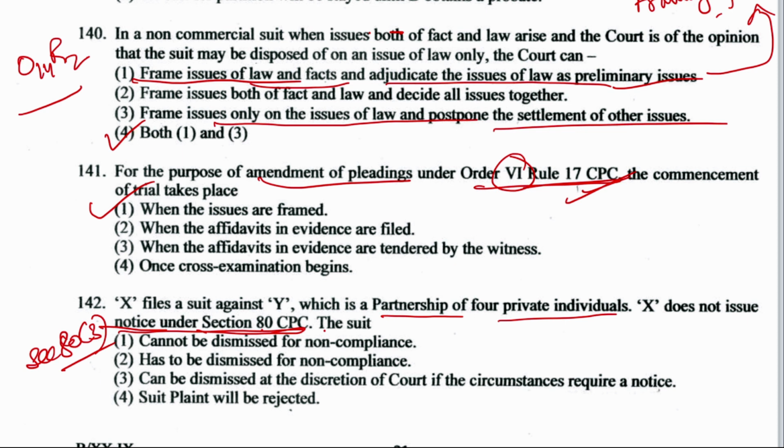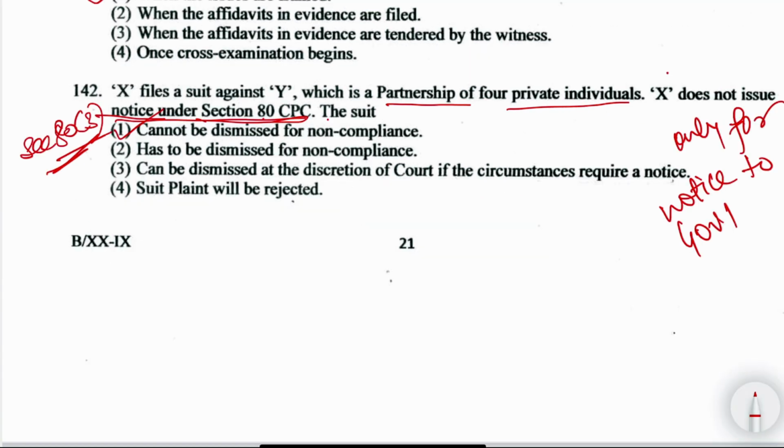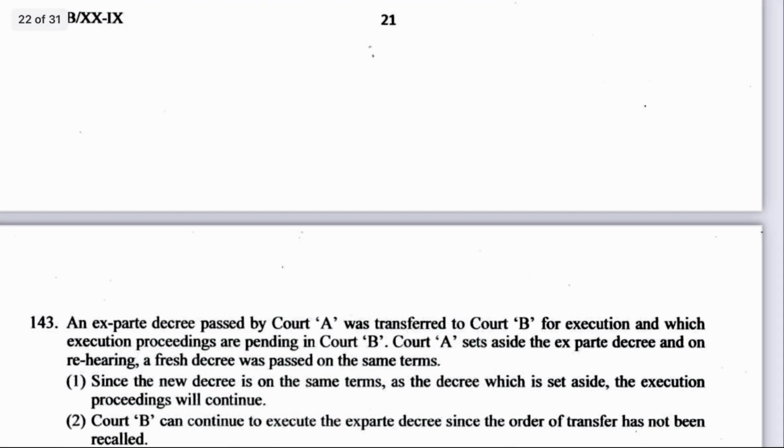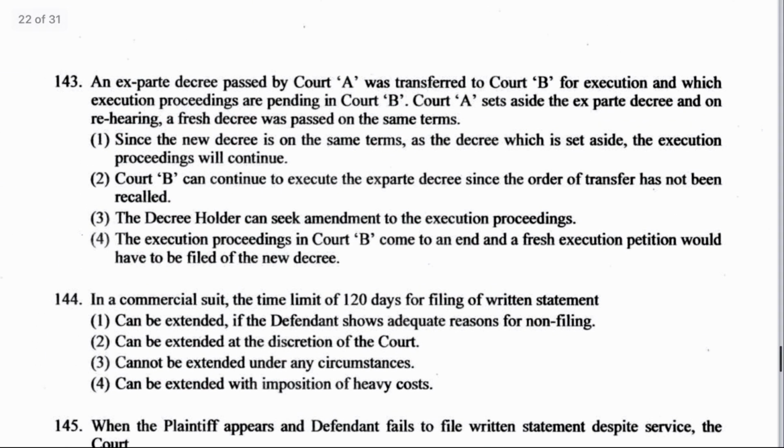Well, the answer is option number 1, cannot be dismissed for non-compliance. Why? Because section 80 says that the notice should be given only to the government, and here it is a partnership of 4 individuals.